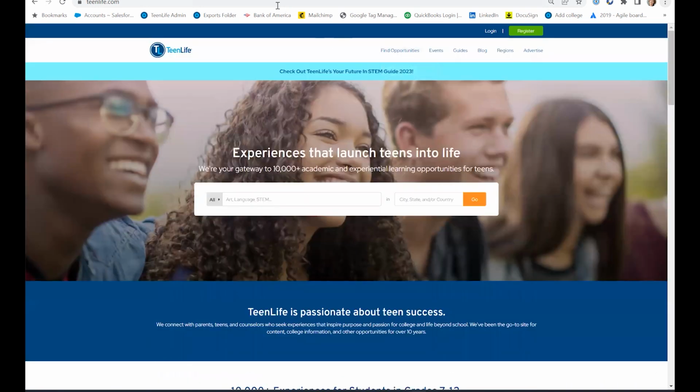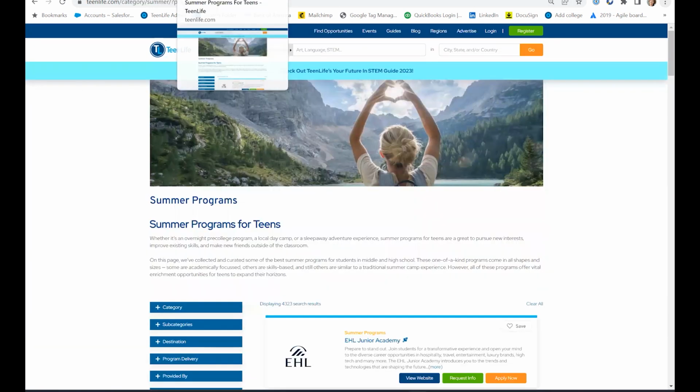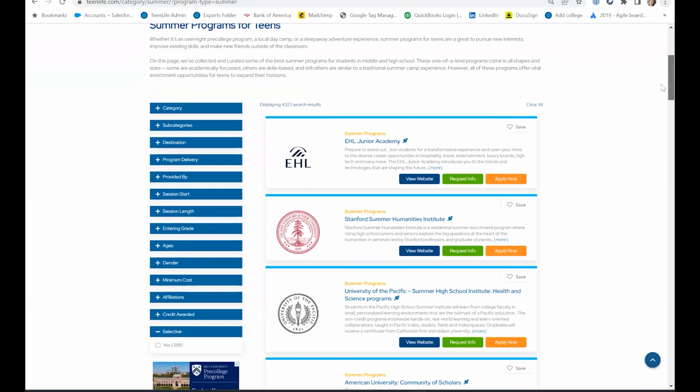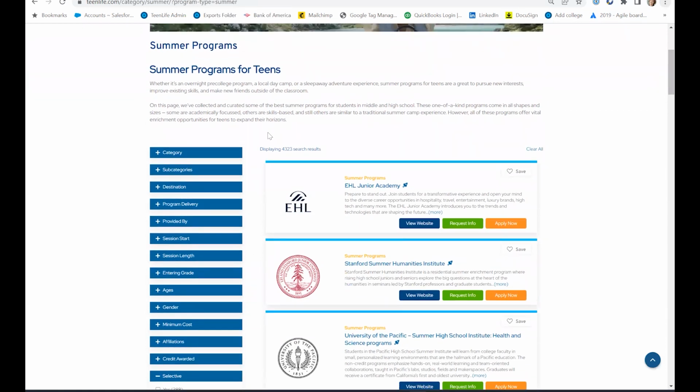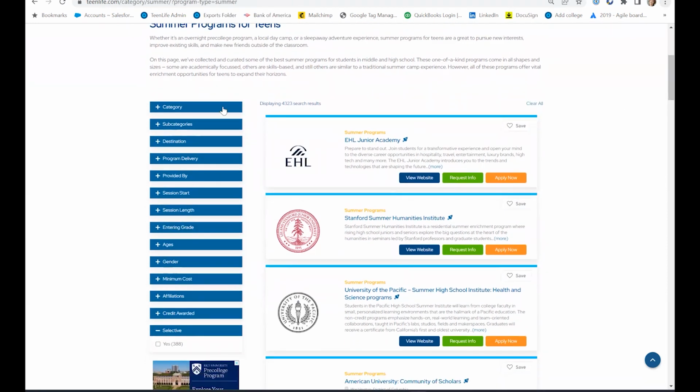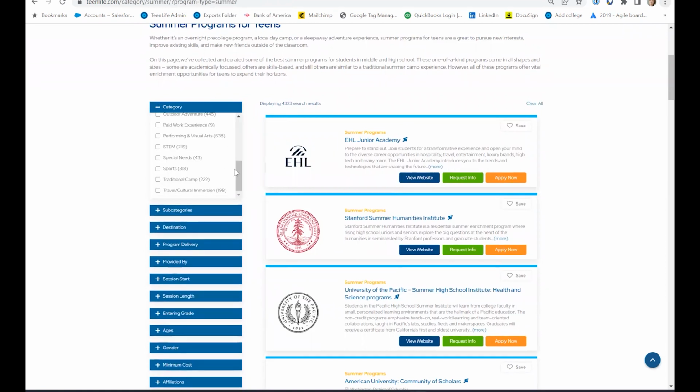So to get started with summer programs, just navigate to the summer program page from the homepage. And from here, you can see that there are 4,323, which is far too many to sift through. So you should start by looking at all the different categories of programs that are offered. Each program has to choose one of these, so it's usually quite close to what the program offers.